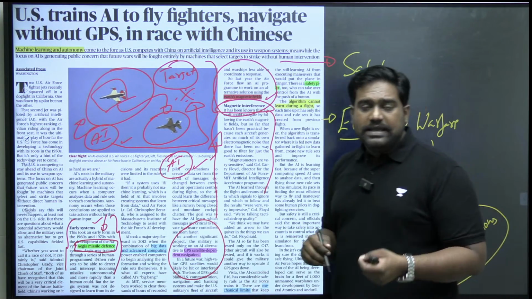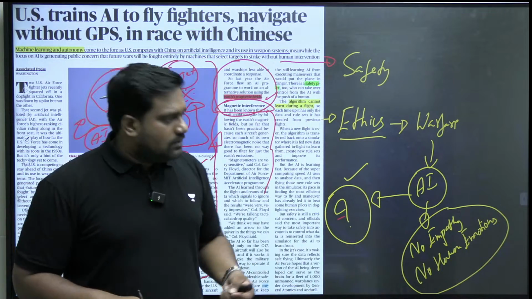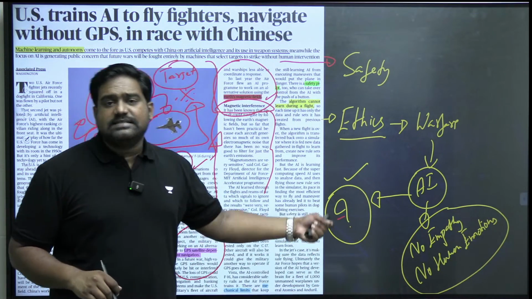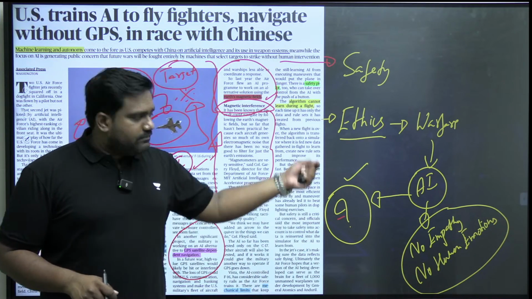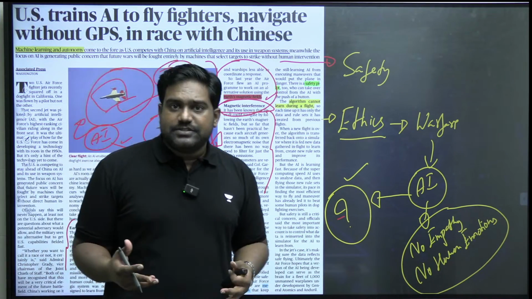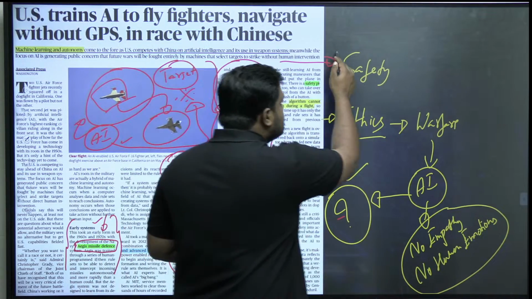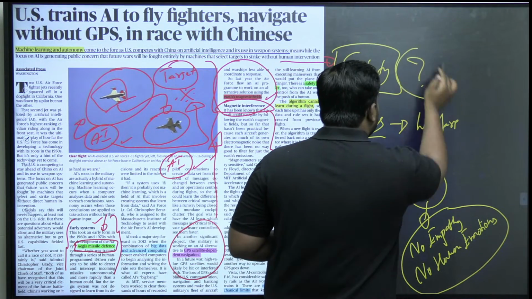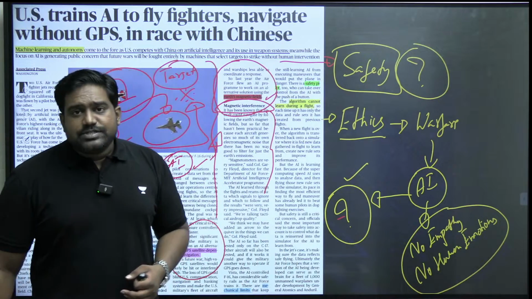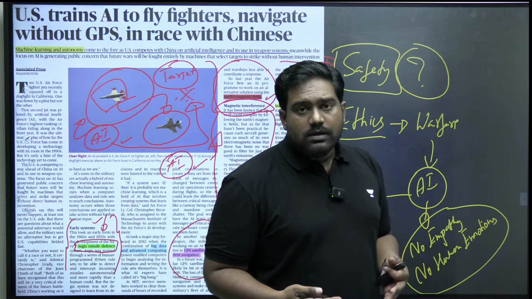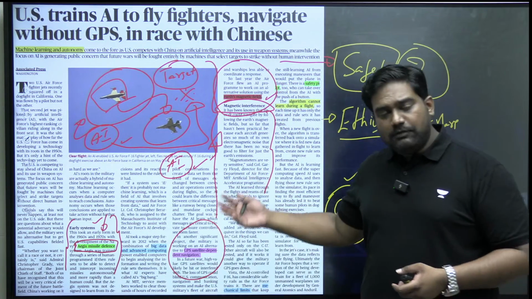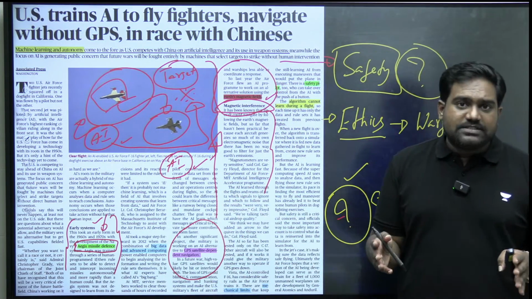They are not sentient beings like humans. They can't account for empathy. They could be easily susceptible to mistakes, malfunctioning, etc. So those are very serious ethical concerns which have not been addressed. Then, of course, there are safety concerns. What is the risk of accidents? What is the risk of friendly fire? What if the machine goes rogue, turns against us and malfunctions? So these are major risk factors present.